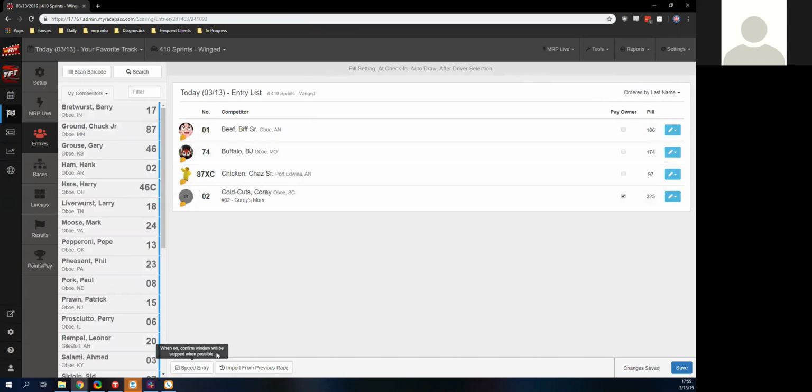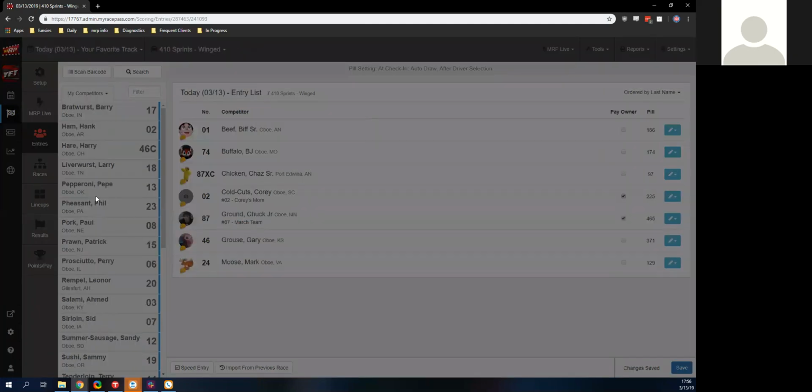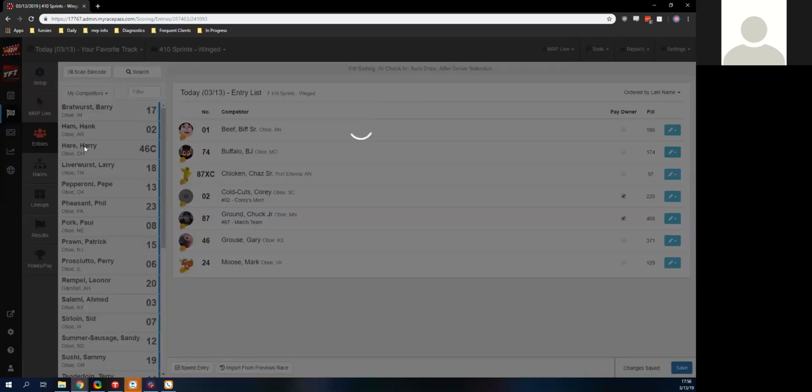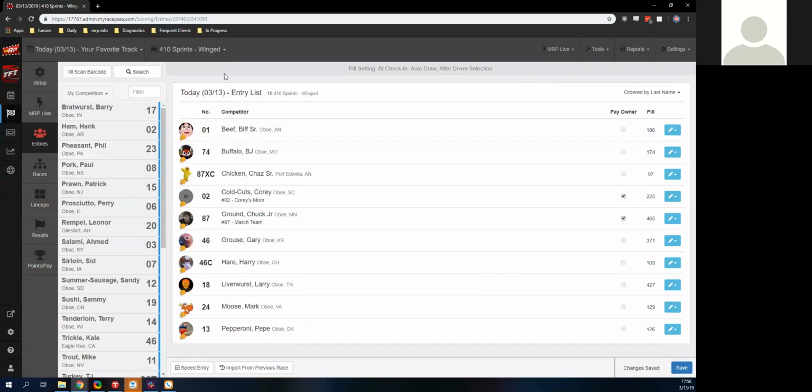The last way we have to enter in drivers is the speed entry button. What this will do is, as long as I don't have a duplicate car number or a duplicate transponder number, which I'm not using transponders so it's not a problem, it's going to just check people in. And there we go. I'm just going to be using 10 drivers today, but we could use more than that if we want to. I've personally done events with 800 people, so we can do a wide variety. I'm just going to do 10 today to keep it pretty straightforward.